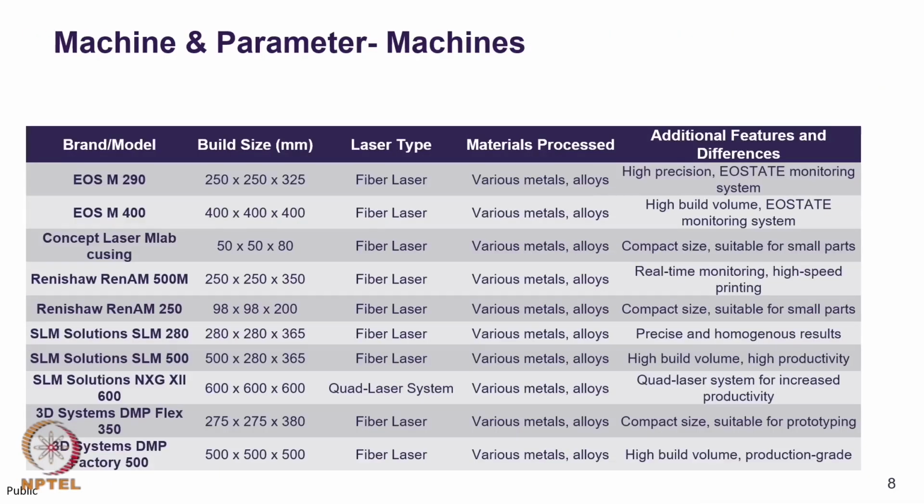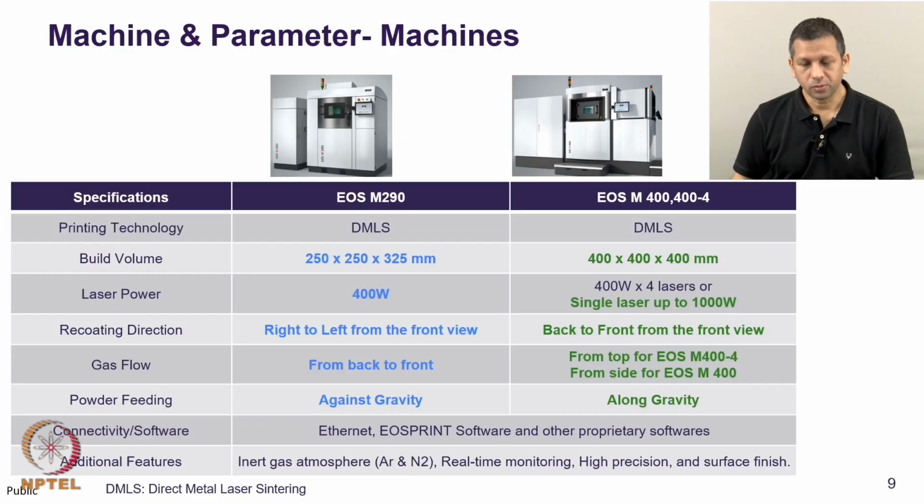We then looked at various models of these additive manufacturing machines, what type of build sizes can be created using additive manufacturing machines, which type of energy sources are used, which metals can be printed in each of these machines. We also looked at various types of controls that are available in these various models. We then compared two different machines, one for small size and other for larger size.